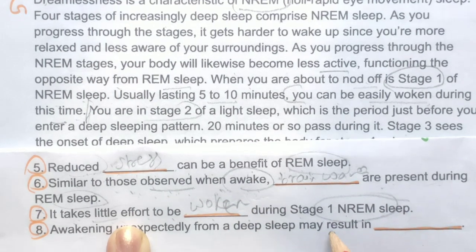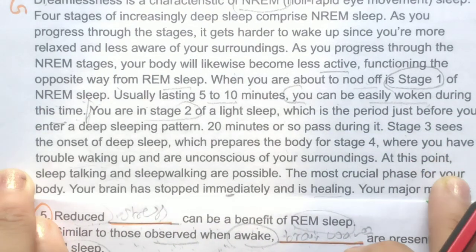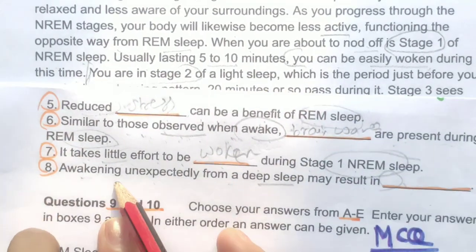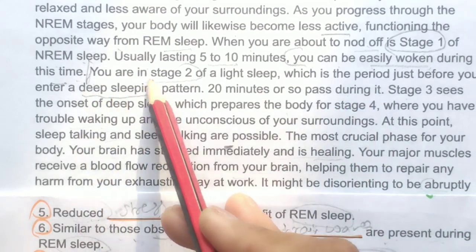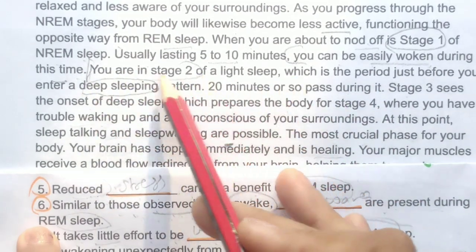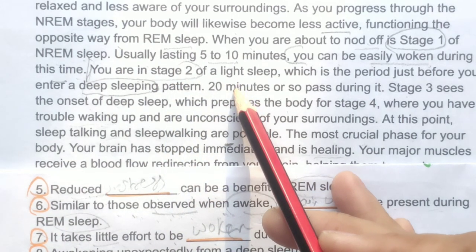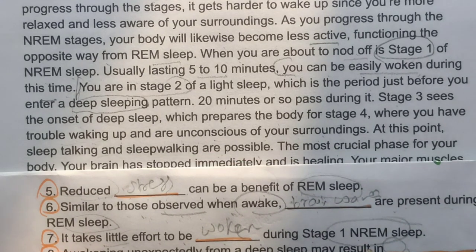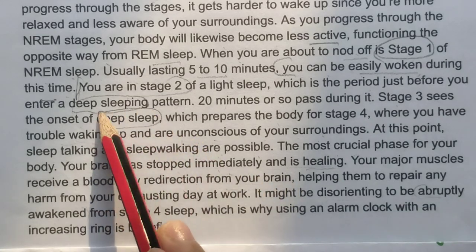Okay, so now next one, 8th: awakening unexpectedly from a deep sleep may result in dash. So let's read it. Awakening unexpectedly from a deep sleep. Okay, let's find where deep sleep is. See this, you are in stage 2 of a light sleep. Yes, so we were looking for deep sleep may result in. May is also there. Deep sleep word is here.